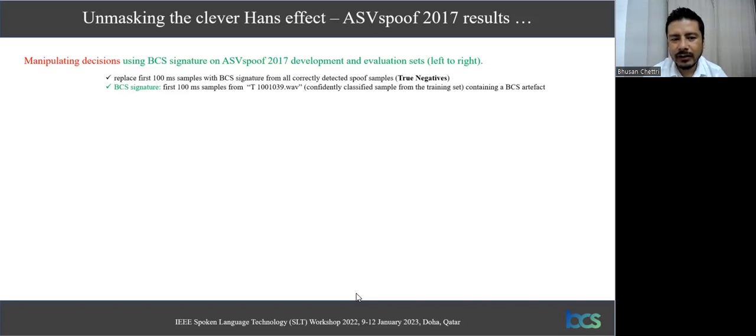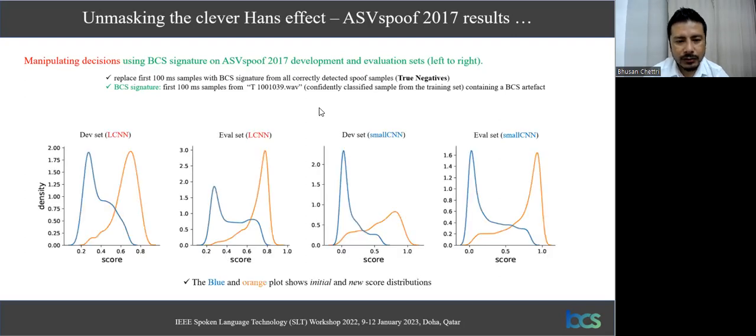That is what we are trying to do. And as a signature, we take this 100 millisecond sample from this audio file that has been confidently classified that contains the artifact. So after this, we plot the score distribution in order to see how the influence has happened.